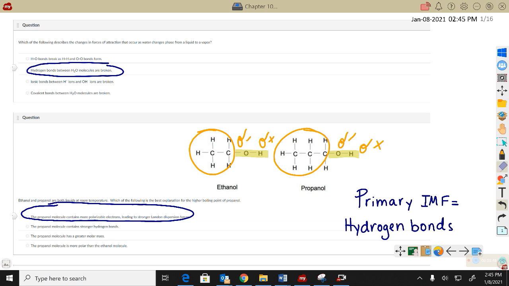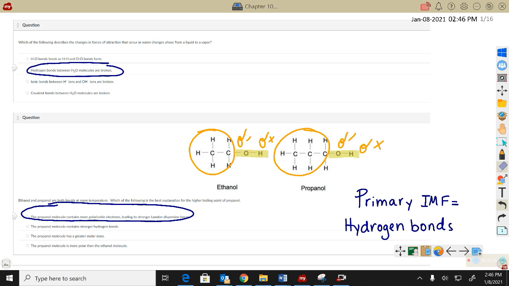But then the secondary intermolecular force is always the London dispersion force. And if I were to add up the total number of electrons in each structure, the propanol should have more total electrons, so there's a greater polarizability. There's a greater chance that those electrons will not be evenly distributed around their nuclei. That gives me stronger London forces. It's not that there's stronger hydrogen bonds. They both have the same strength of hydrogen bonds. They both have one region where hydrogen bonding can occur.